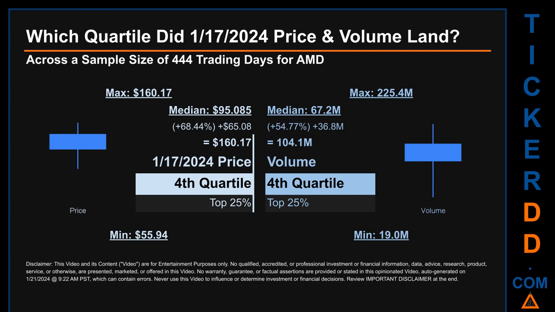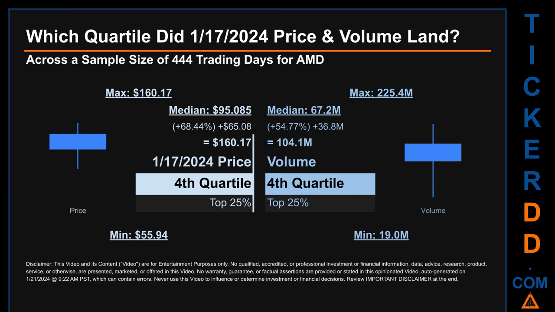Which quartile did January 17, 2024 price and volume land? Across a sample size of 444 trading days, the maximum end-of-day price for AMD was $160.17 while the minimum was $55.94. Within that price range, January 17, 2024 price, of $160.17, landed within the fourth quartile, meaning that it was within the top 25% of all sampled end-of-day prices.